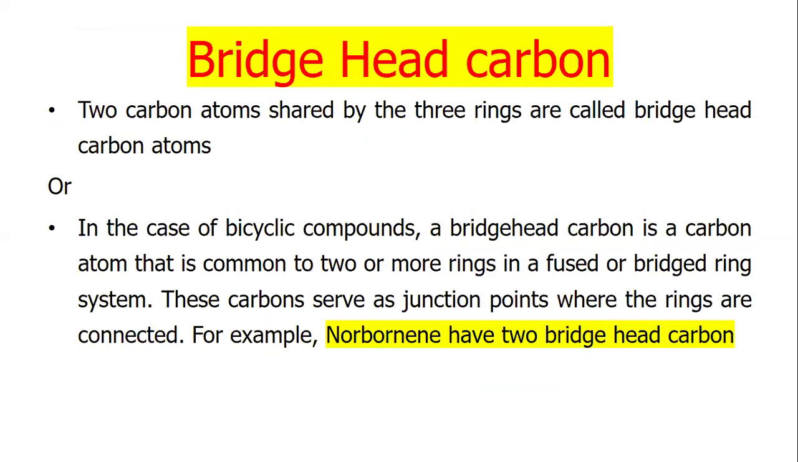Bridgehead carbon. The carbon atoms shared by the rings are called bridgehead carbons. In the case of bicyclic compounds, a bridgehead carbon is a carbon atom that is common to two or more rings in a fused or bridged ring system. These carbons serve as the junction points where the rings are connected. For example, norbornene has two bridgehead carbons.